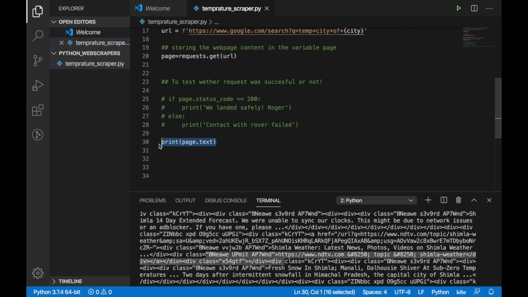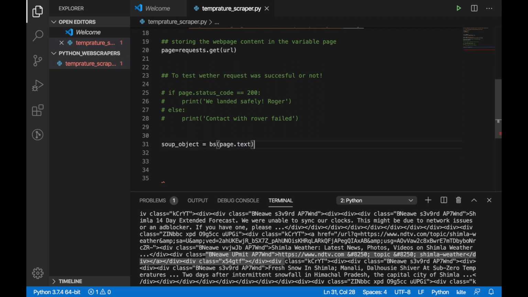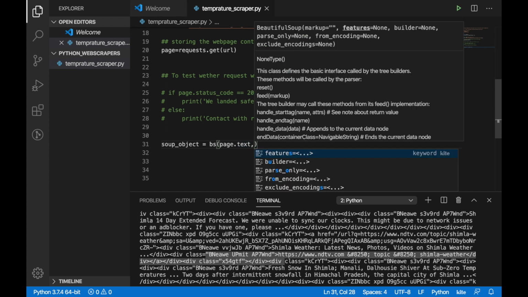For my rescue is Beautiful Soup. So I won't comment it out, and I'll just use this whole thing. What I'm going to do now is use that Beautiful Soup library, that class, and create an object for my content with some parser. So it's a soup object, fondly known as, if you will be reading it. So I'm creating a soup object, I'll be using BS, right? And I'll be using the page text. By this you must have gotten the idea what Beautiful Soup needs to build. It needs that text version of this whole web page which you have just got, right?